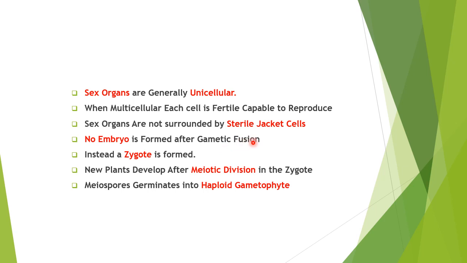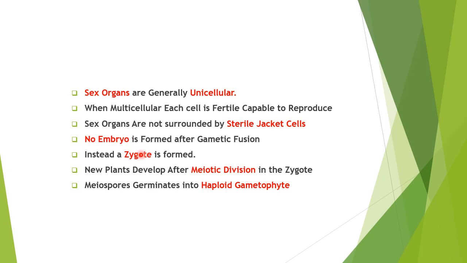If gametes are formed there, when they fuse, normally gametes are haploid. It could have resulted in the formation of a diploid structure, but that diploid structure becomes a zygote, and that does not form an embryo. That zygote, which is the fusion of the two gametes, will immediately undergo meiosis.